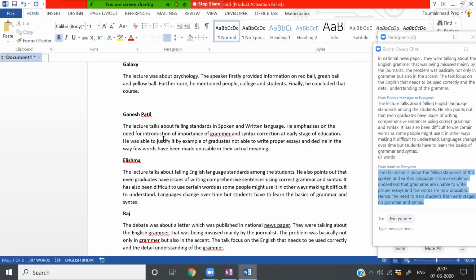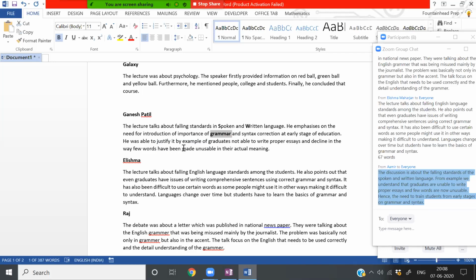So Ganesh, "The lecture talks about falling standards in spoken and written language." Spoken and written language, do you really have to capitalize these two? Not really. You can write it in small letters. "He emphasizes on the need for introduction of importance of grammar and syntax correction at early stage of education.